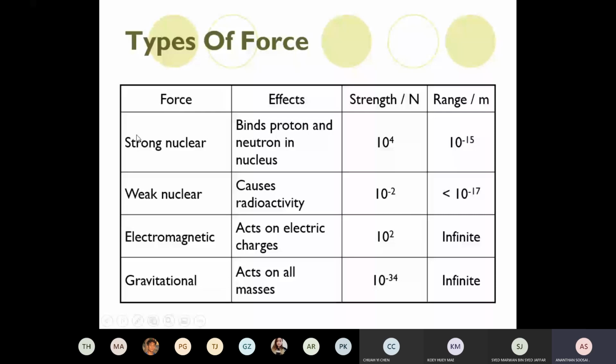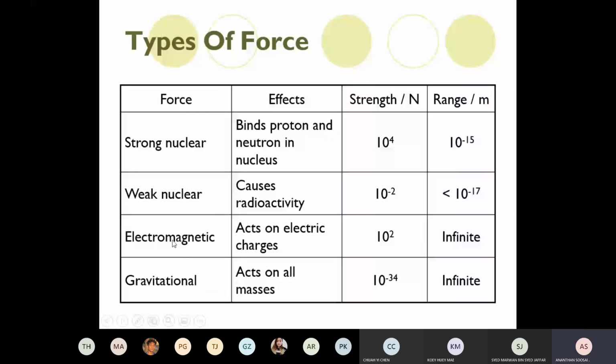Short range, very strong. There is another nuclear force we call the weak nuclear force, which causes radioactivity. All radioactivity happens because of the weak nuclear force. The weak nuclear force is very weak, 10 to the power of -7, and also short range. So the strong nuclear force and weak nuclear force are short range.